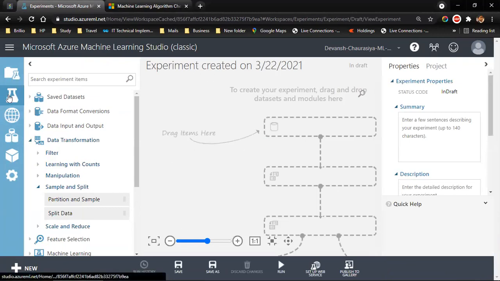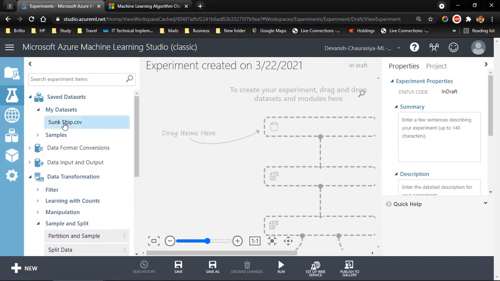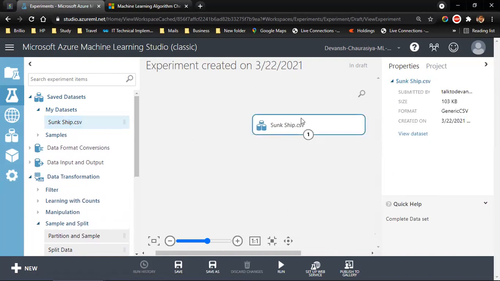Here we have the project. If you see, it is just collapsed. This is the project, this is the experiment, this is web services, this is data, and this is our settings. This is our train model. Now save data set. Let me search for this. So already here I have just one. I need this data on my experiment canvas, so I drag this and drop it over here. Titanic.csv, a comma separated file.